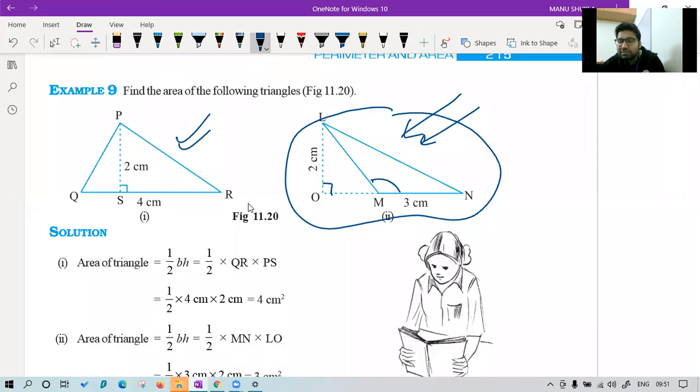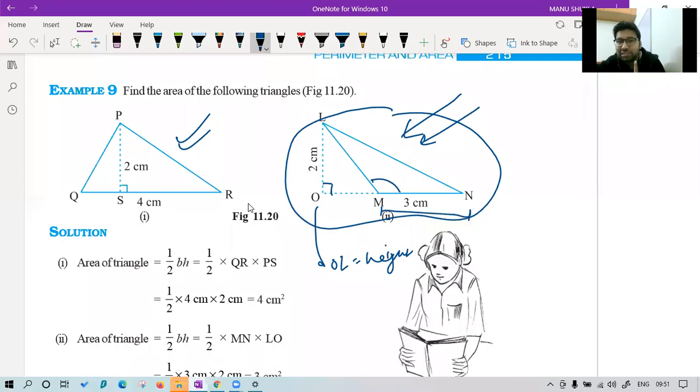The base is 3 and the height is 2. Very good. Tell me the name of the base. If OL is height, what is the base? I will take MN as base, not ON.